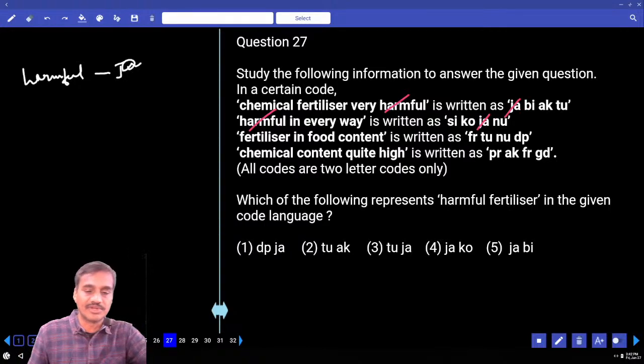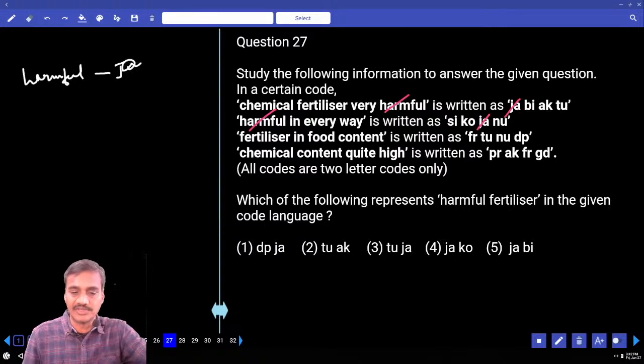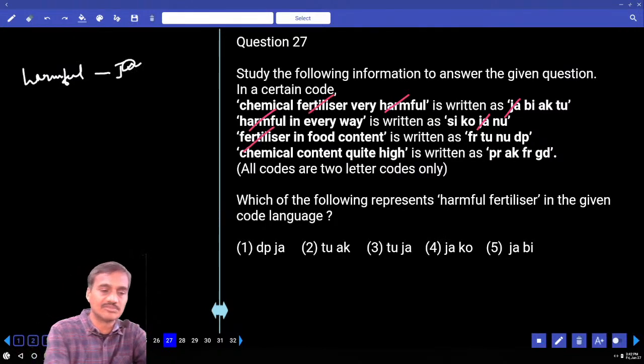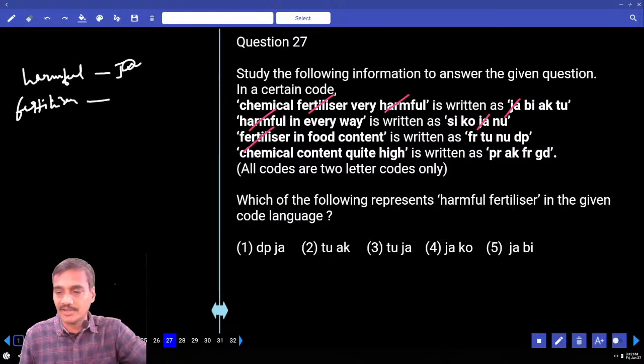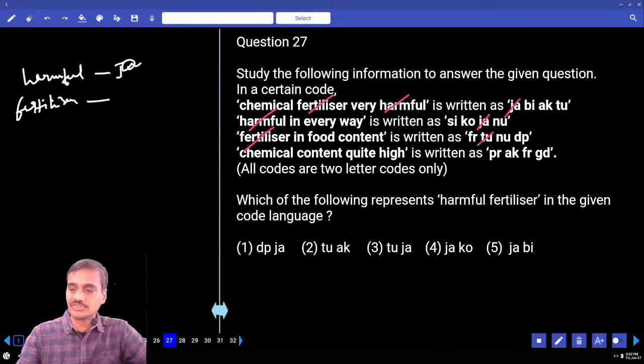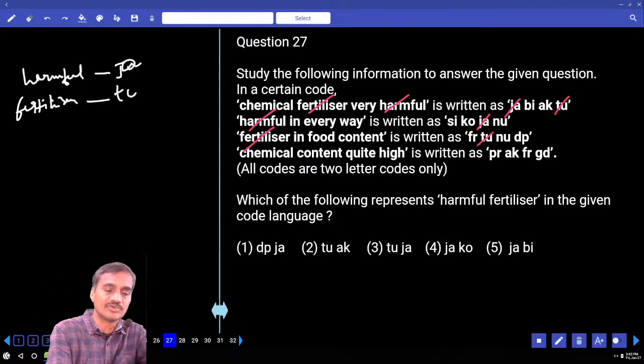Then if you compare 1 and 3, chemical fertilizer very, fertilizer is the word that is common, and the code that is common between these two is TU. BIAKTU, TU is common, hence TU is the code given to the word fertilizer.